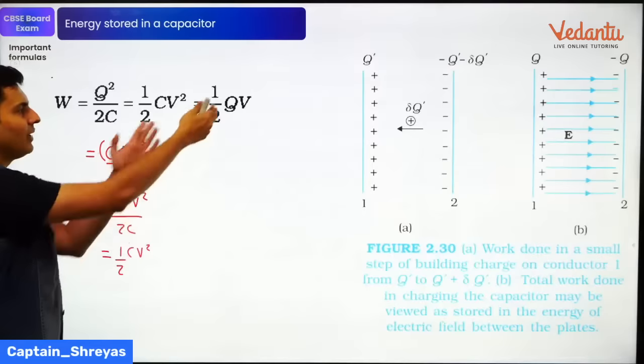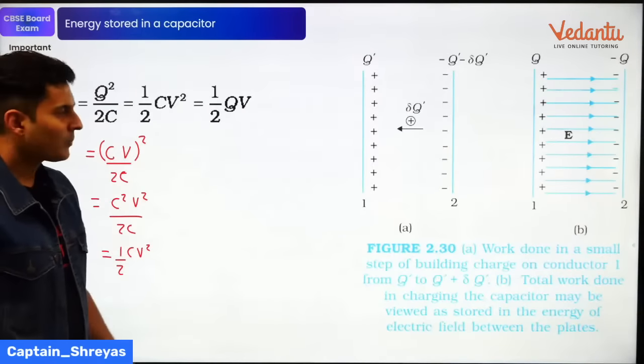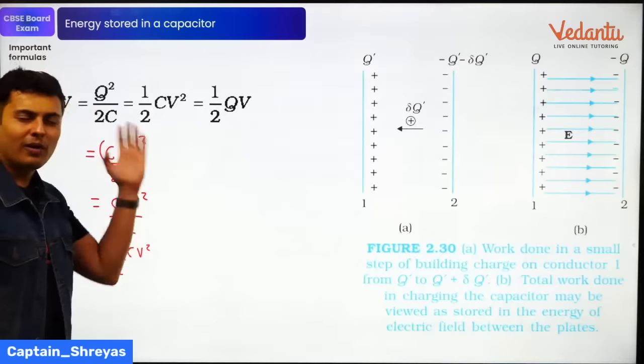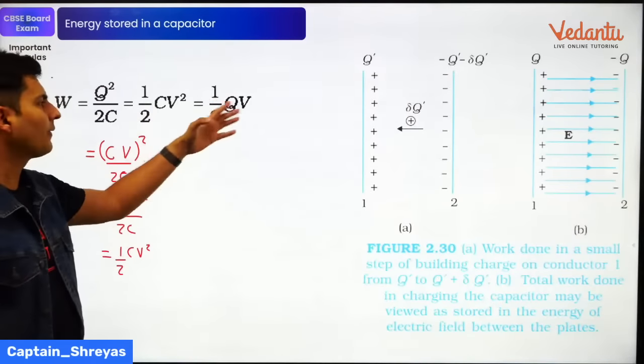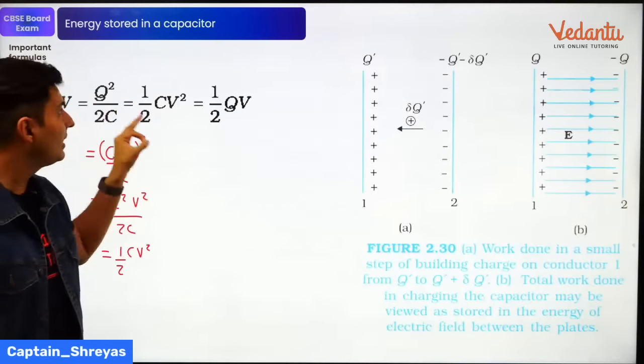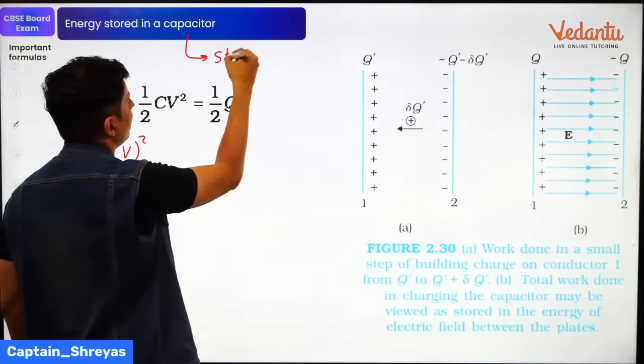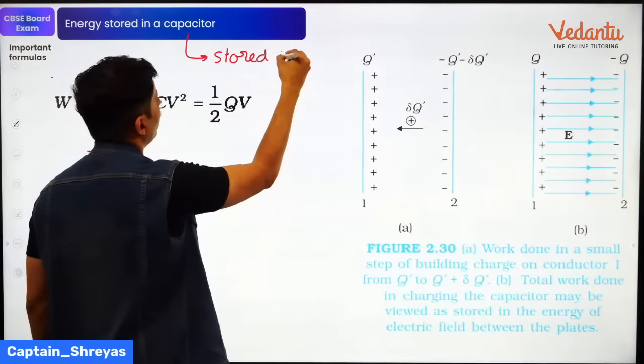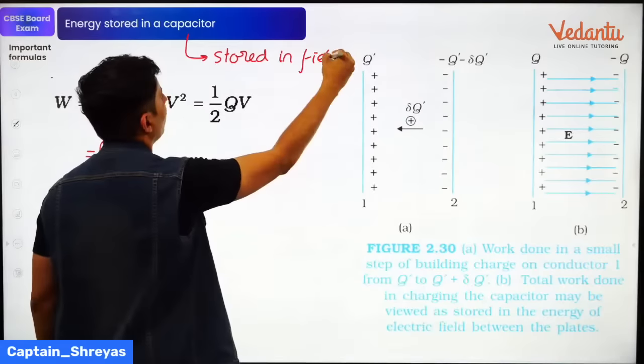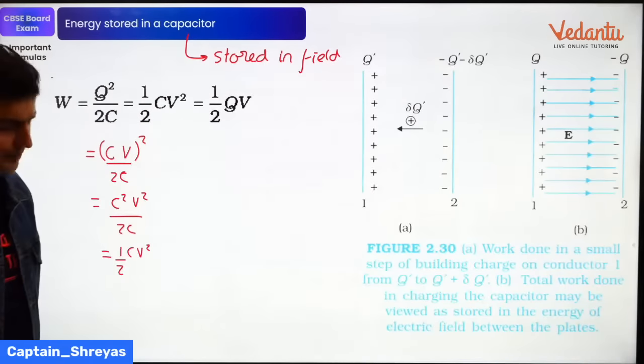So rearranging it further, you can get this formula also. So half CV square, half Q square by C, or half QV. Each of them gives you the energy stored in the capacitor. Remember, it is always stored in the field of the capacitor plates.